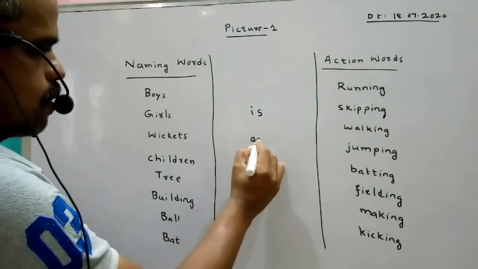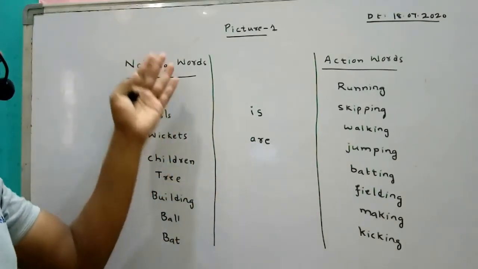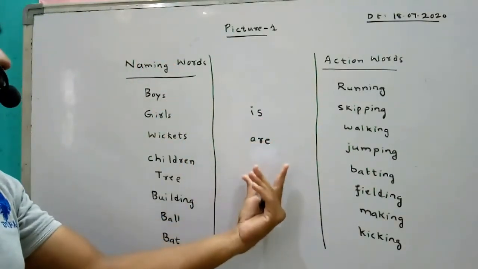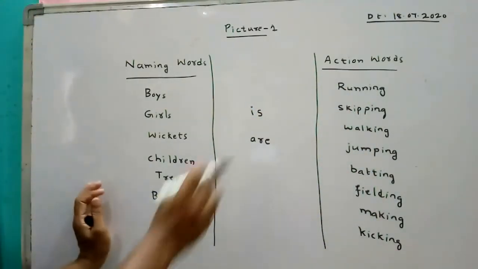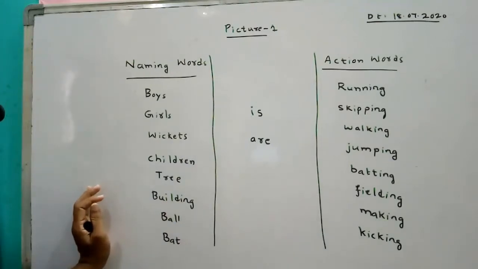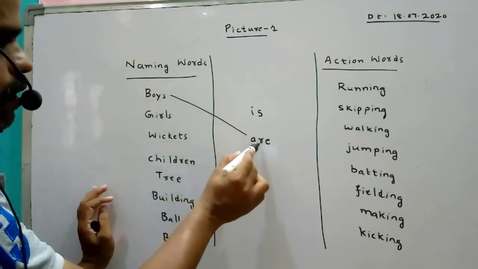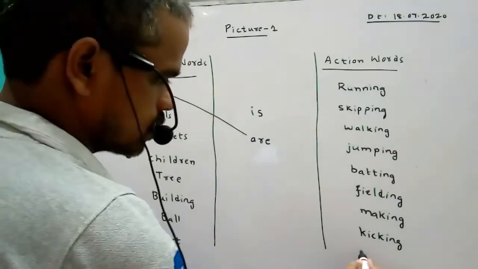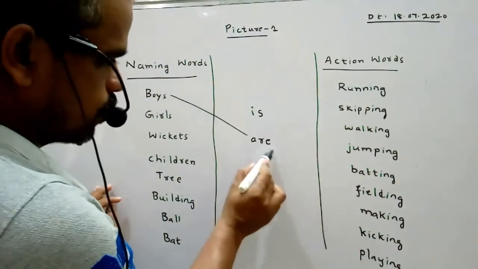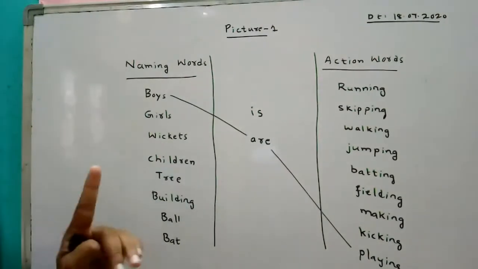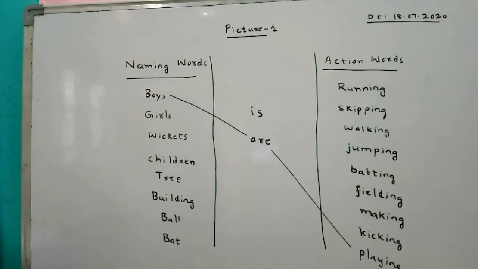Is, are. So using these words, see, these are the naming words, these are the verbs, these are the action words. Using these words we can write sentences. For example, boys are. See here action words, playing is also there. Boys are playing. We can write one sentence here. Boys are playing.